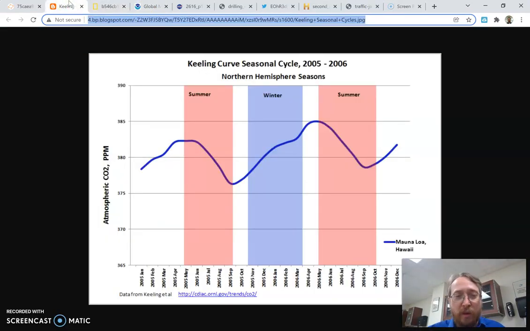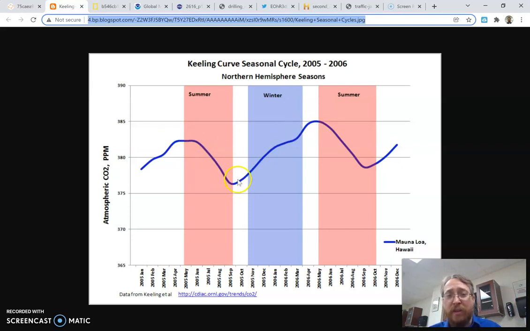One of the things that he's noticed is that he's measuring the carbon dioxide. He's finding parts per million: how many little tiny carbon dioxide particles are there in the millions of air atoms that we have? And he finds that in the summer, the carbon dioxide decreases, and in the winter, the carbon dioxide increases.